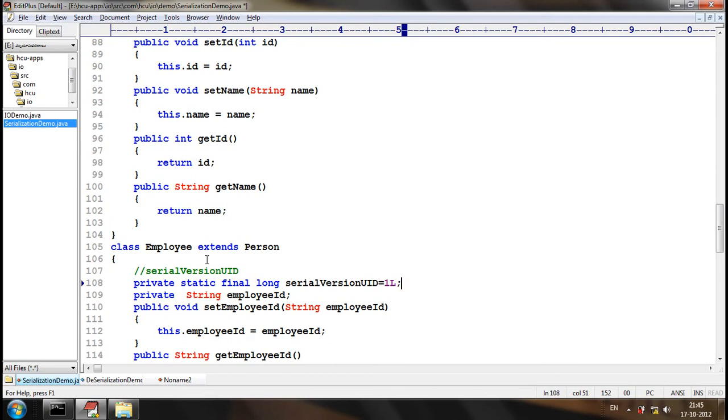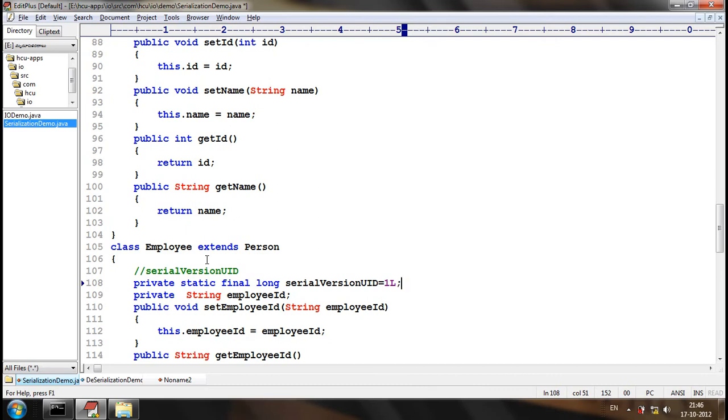Yes. First, the first thing we have done is, we have an employee class. In the employee class, let's consider that we have employee ID, and ID which is coming from person, name which is coming from person, and address, which is having a reference to another address object, which is having door number and street name.